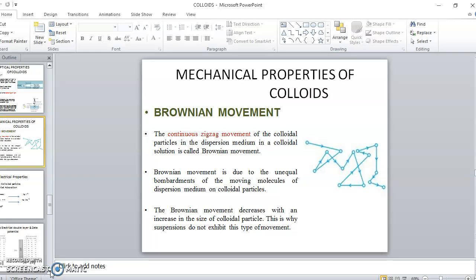Next we have to discuss electrical properties. I will continue with that discussion.